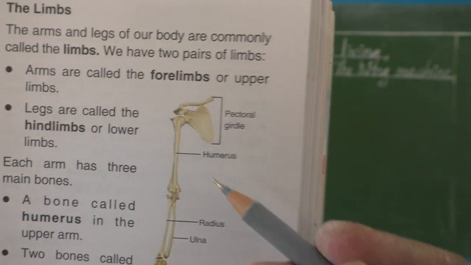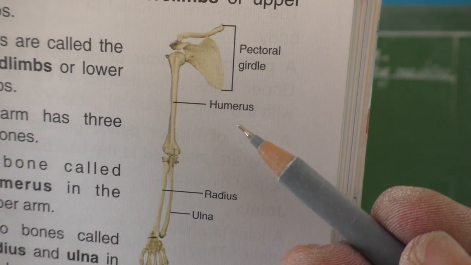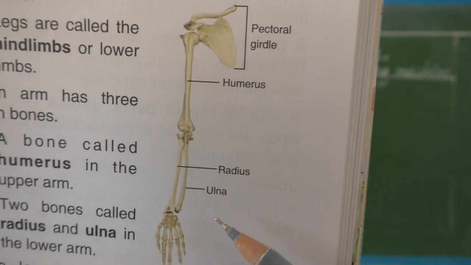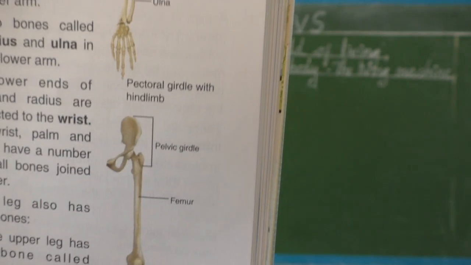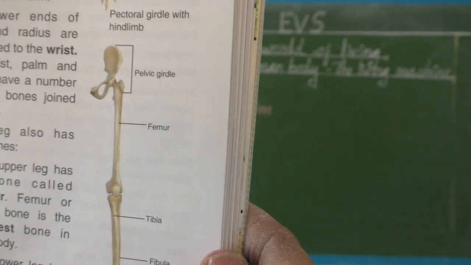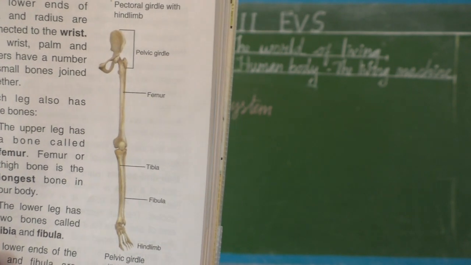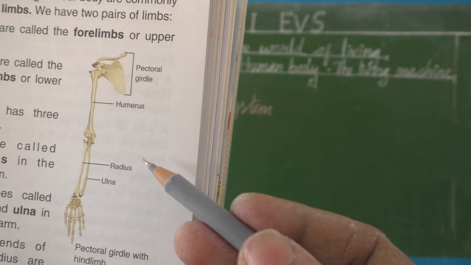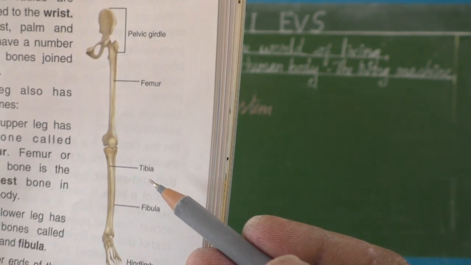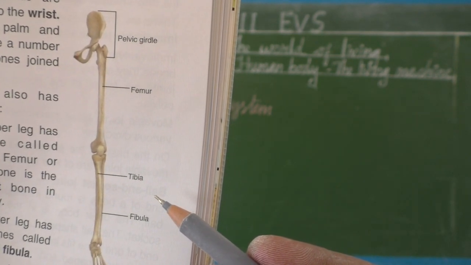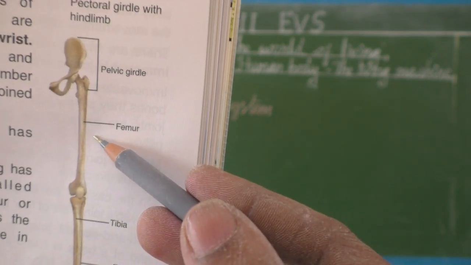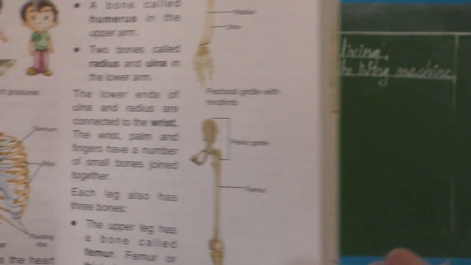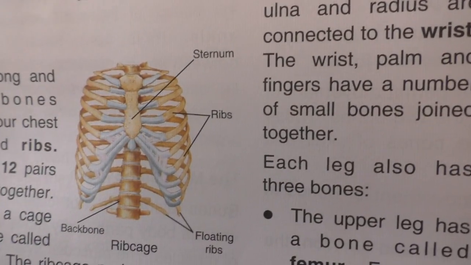And this is the leg. So I said the longest bone, humerus. I said, no? Okay, leg. And hand and leg. It's hand and this is leg, humerus. Okay, hand and leg. And this is what? Rib cage.